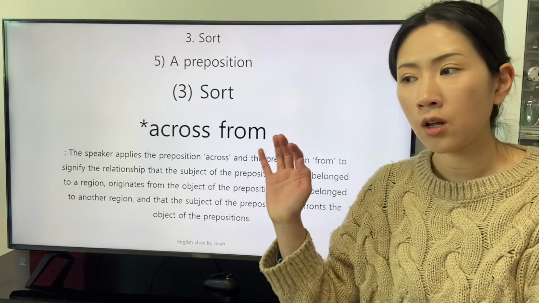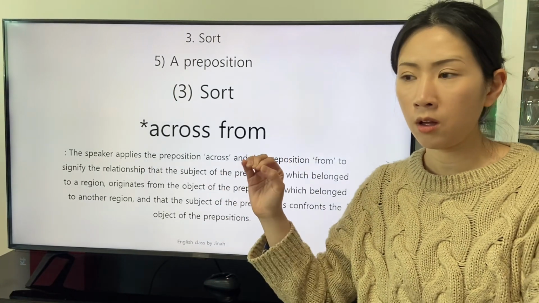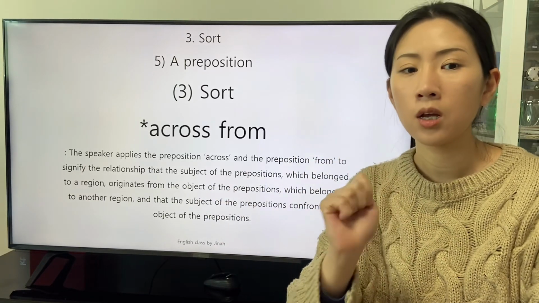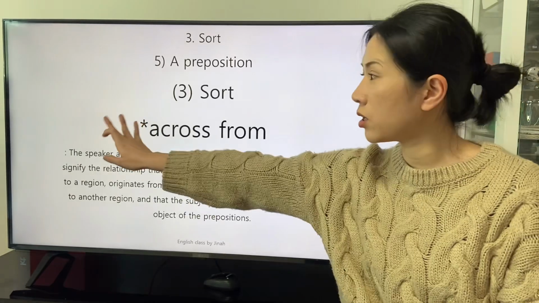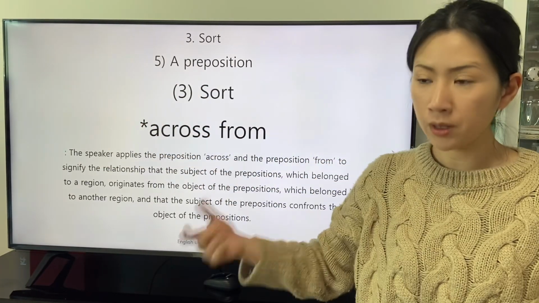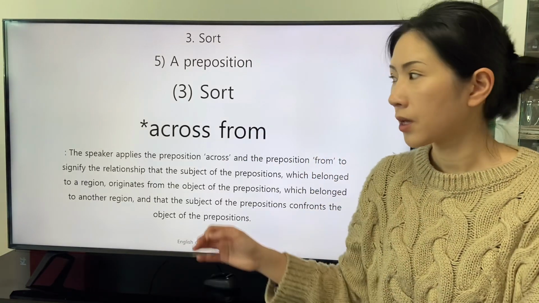There is an applied form of the phrase with two prepositions. Across from. The subject and the object of the preposition across belong to the different groups.